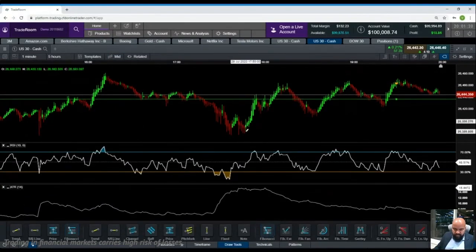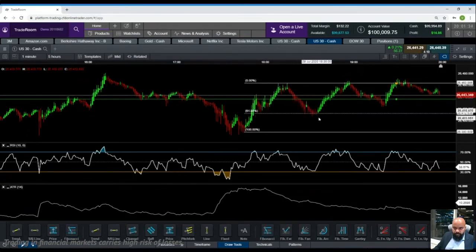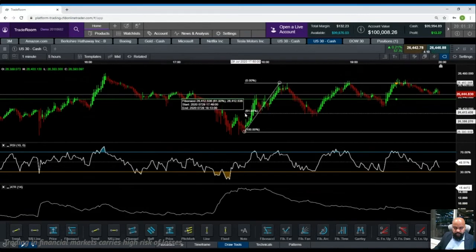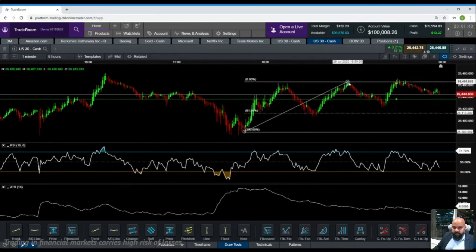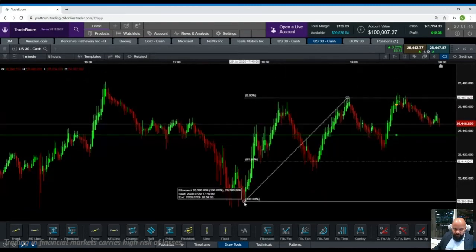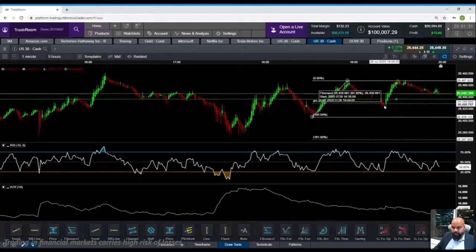It rallied, the market dropped, it took support at 61.8. This is a 1 minute time frame on US 30, and it bounced back up. Second time it started dropping, the market rallied, dropped, took support at 61.8 and bounced back up.